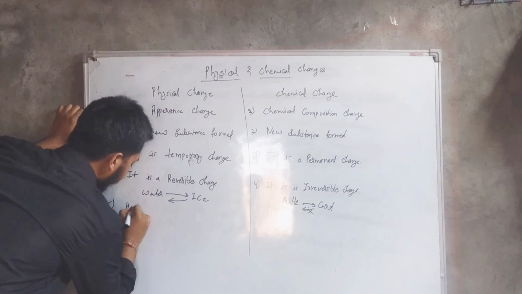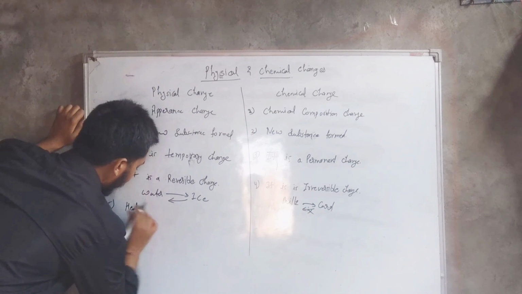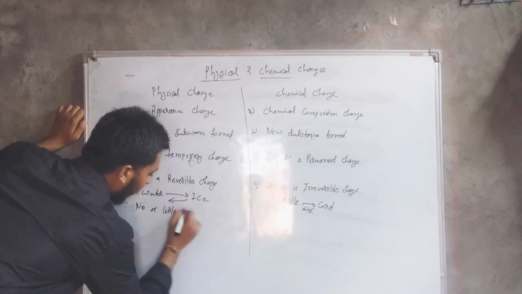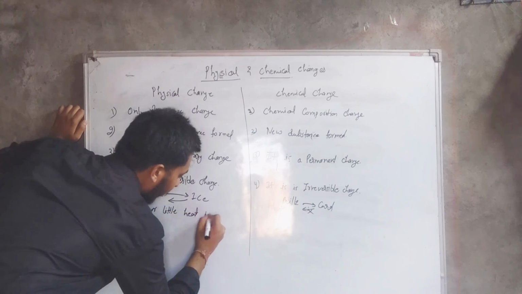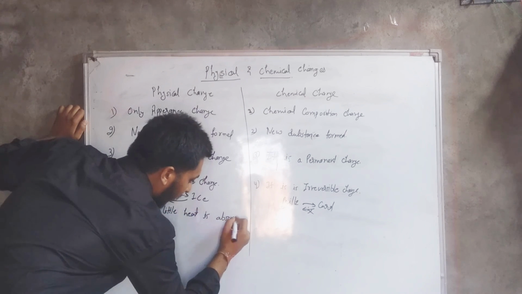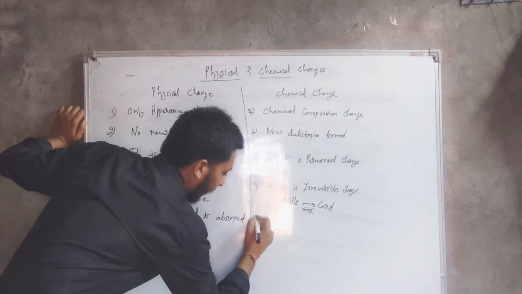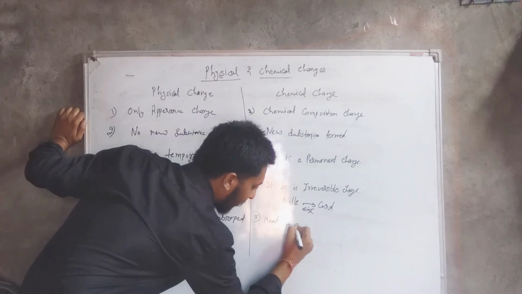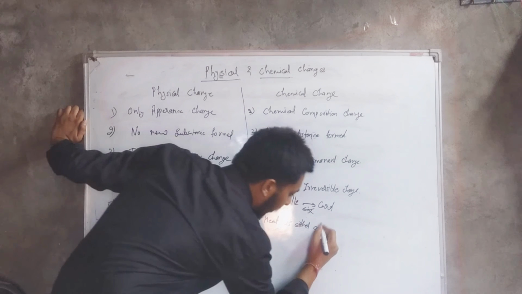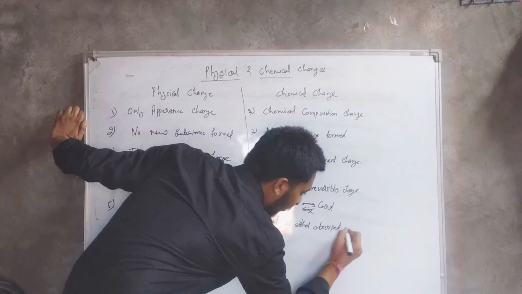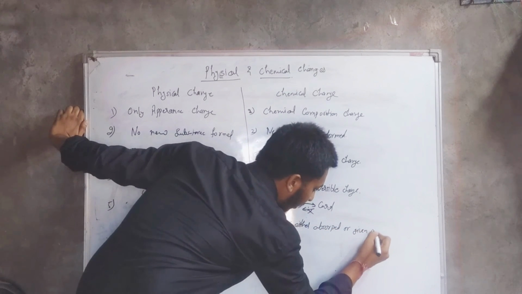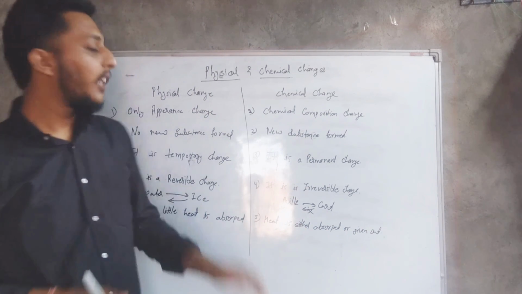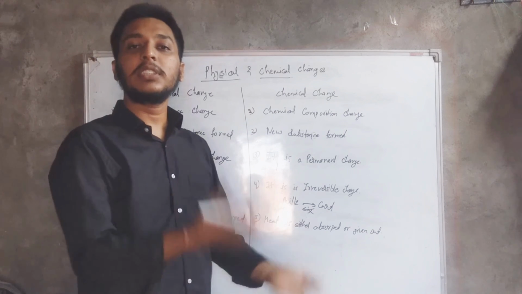Fifth one, you can say no heat is absorbed or given out. But in case of chemical change, heat is either absorbed or given out. Means to complete a chemical change, we'll either have to provide heat, or once the chemical change occurs, heat will release.